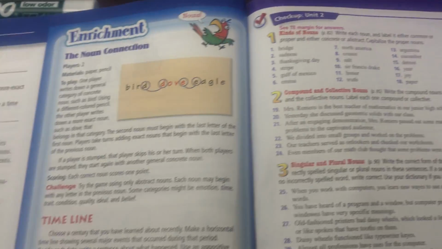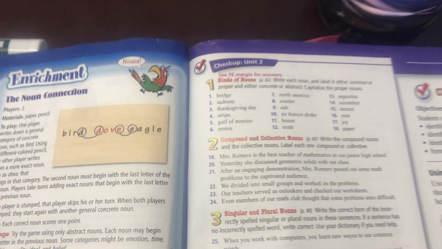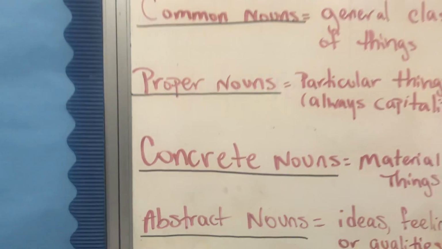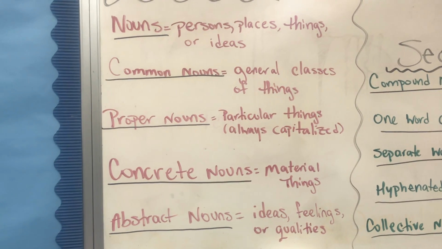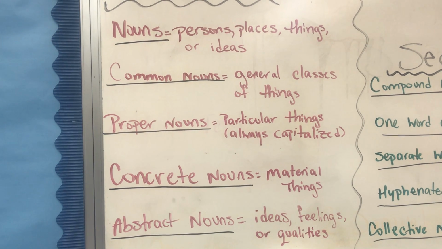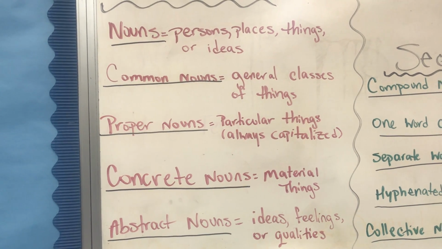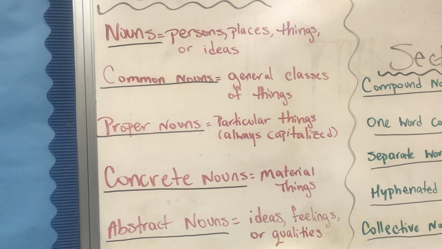So let's go to number 2. We have sadness. So we're labeling it first either common or proper. In this case, sadness would belong under common. It's a general class of things.